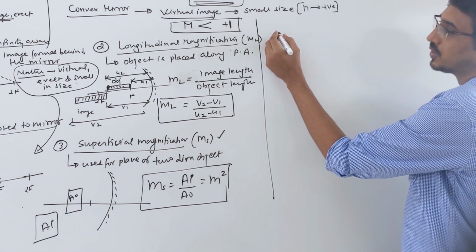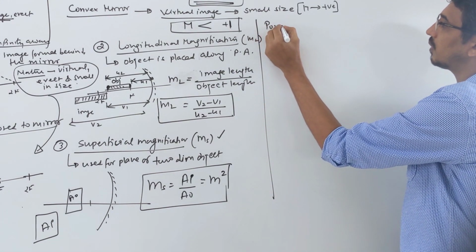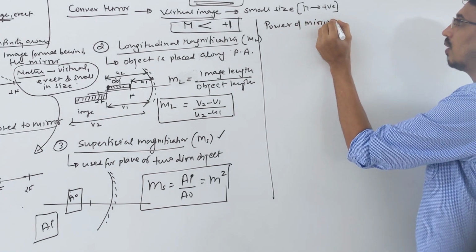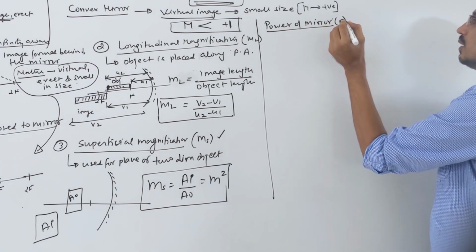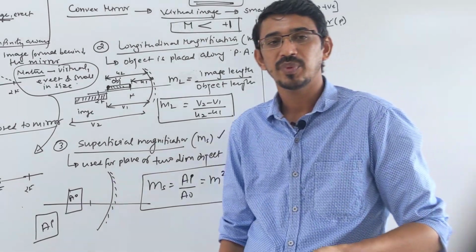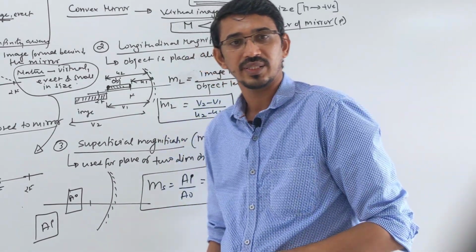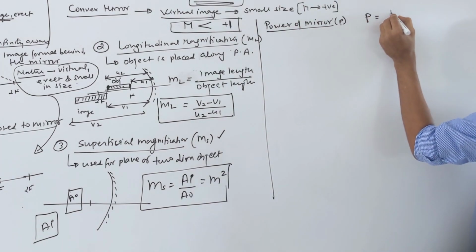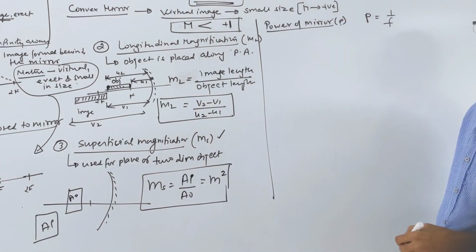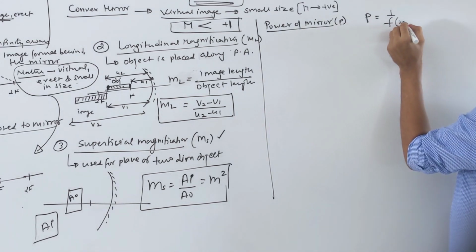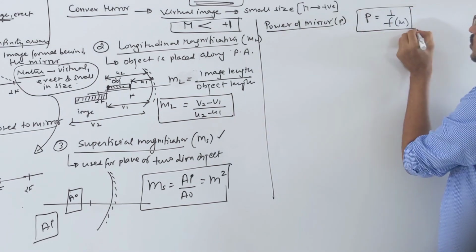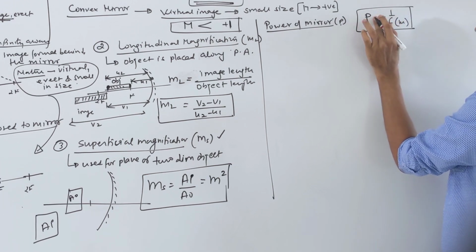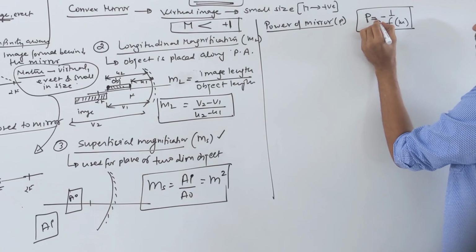They can ask you the power of a mirror. You know the power of a mirror is just the opposite of your focal length, right? So not much to discuss here. Power is simply 1 by f, correct? So f you have to write always in meters, keep in mind, and you should put a negative sign here always.